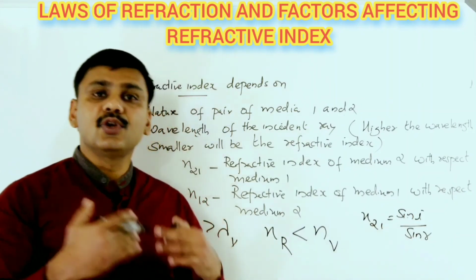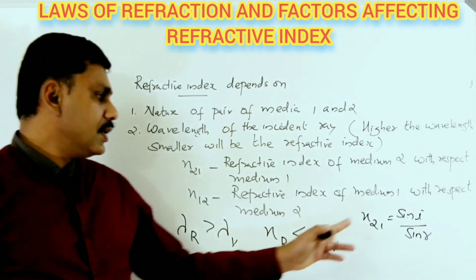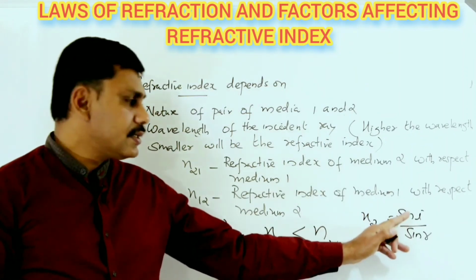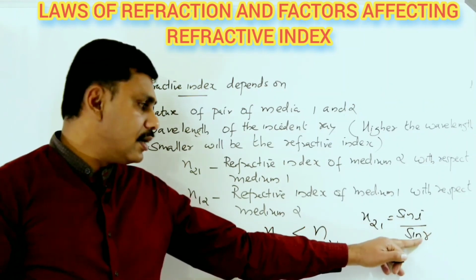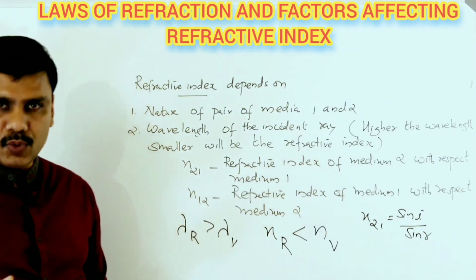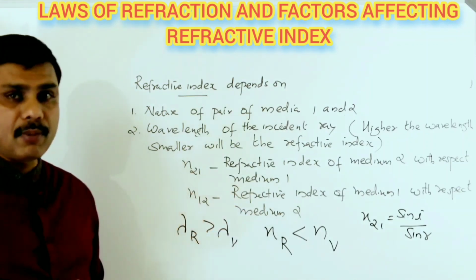The refractive index has no unit, because it is a ratio of two numbers. That is something you have to keep in mind.